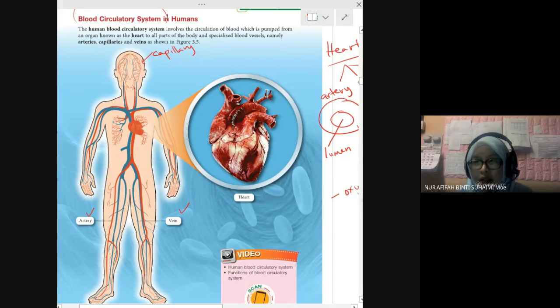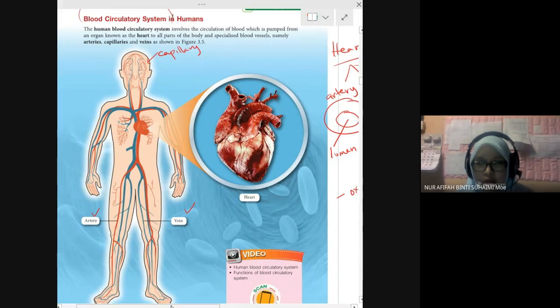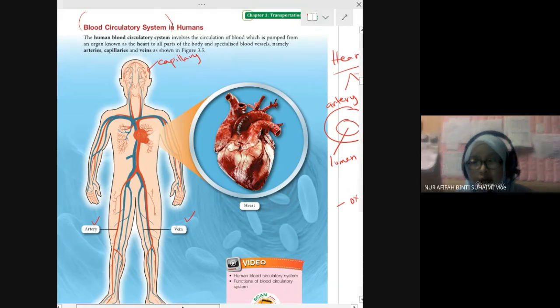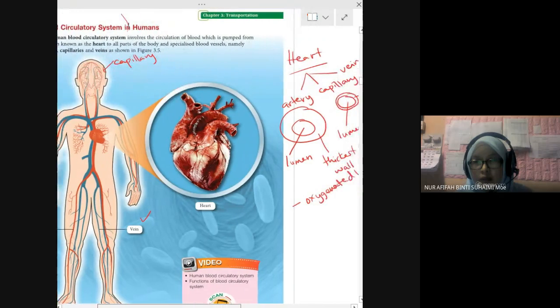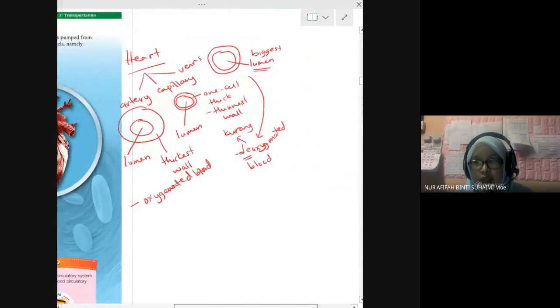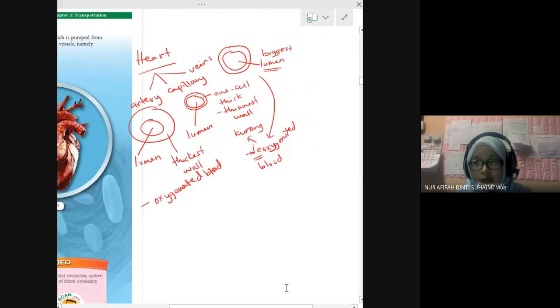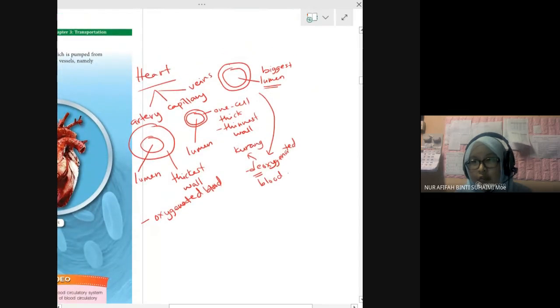How many beats per second? Continuous, non-stop, from when you were a baby until now. That's why we need to take care of our heart. Its function is very demanding. Okay, the circulatory system consists of three main vessels, which are artery, capillary, and vein.